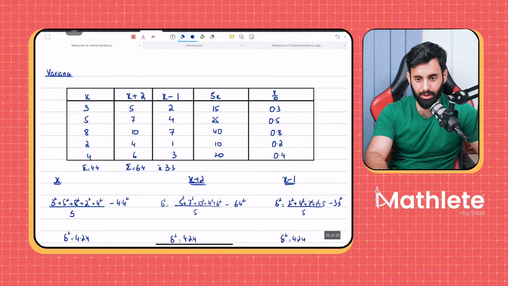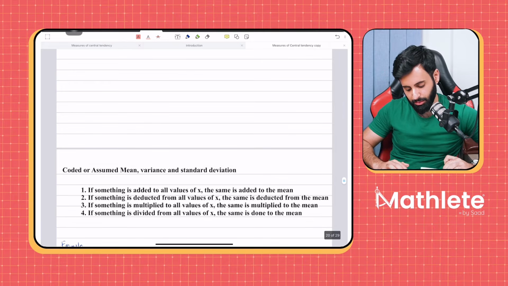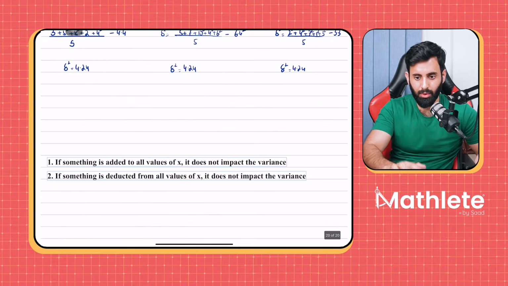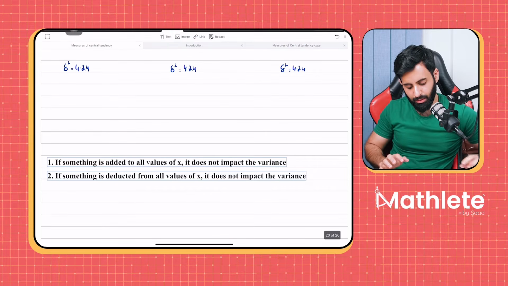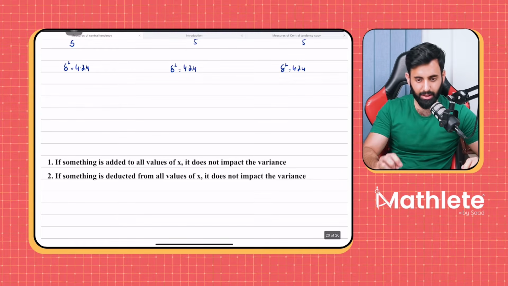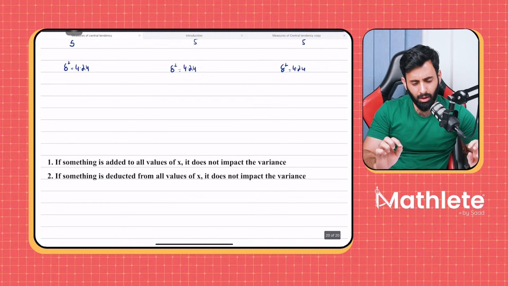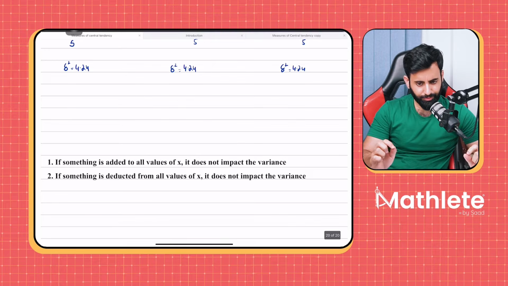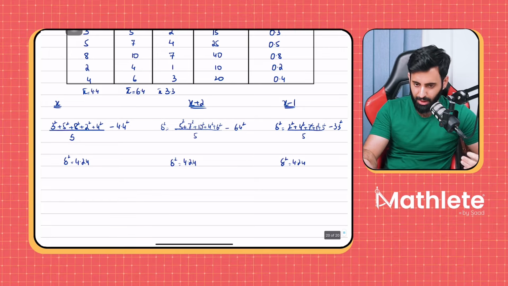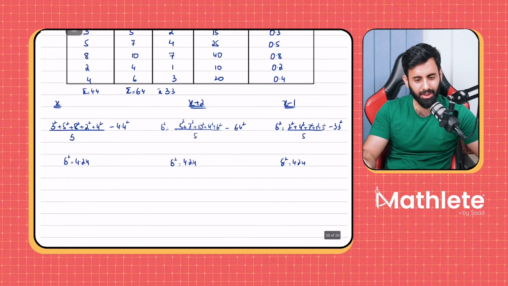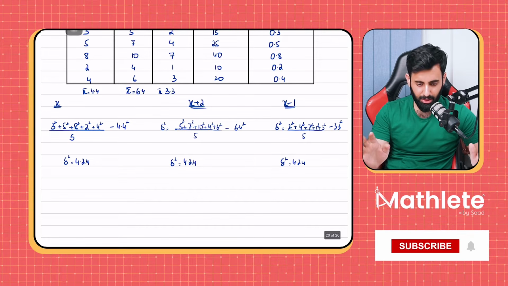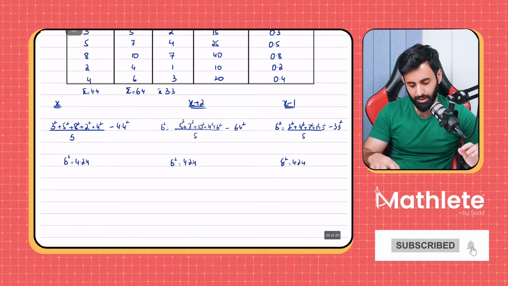Okay, so let's write down the first two statements, and then we'll see what happens when you multiply something or divide something by the variance. If something is added to all values of x, it does not impact the variance. If something is deducted from all values of x, it does not impact the variance. In fact, you don't have questions in past papers where all the values of x have been multiplied by something or divided by something, but it still falls under linear transformation. So we're still going to see what happens to the data set.